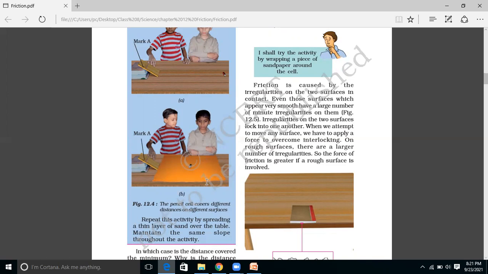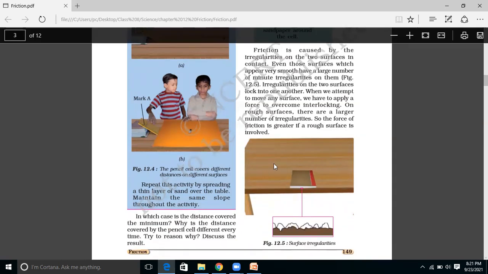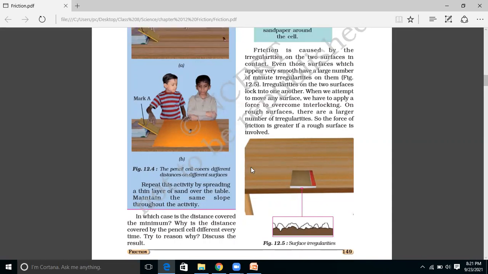Okay. Now you will all say this surface appears to be very smooth. But even this smooth surface has some amount of irregularity. In case we zoom in, we see that there are some creases over it. Because of these irregularities, there is interlocking between the two surfaces.